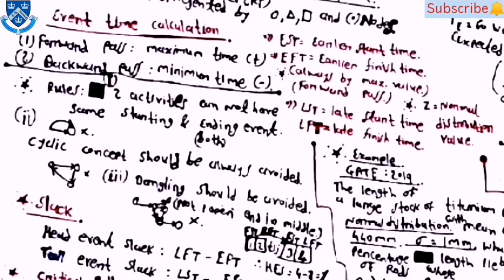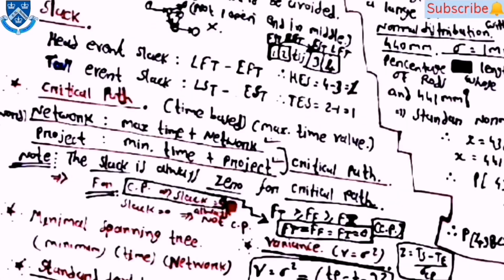Then here, EST stands for earliest start time, EFT stands for earliest finish time, LST stands for late start time, and LFT stands for late finish time. Then for slack calculation, if we take an example of two activities, here 1, 2 and 3, 4, then the first one is head event slack, which is equal to LFT minus EFT. Head event slack is equal to 4 minus 3, which is 1. Then tail event slack is LST minus EST, which is 2 minus 1, equal to 1.